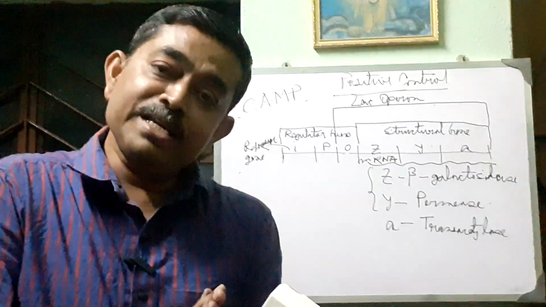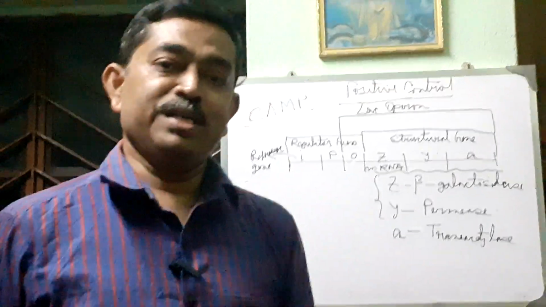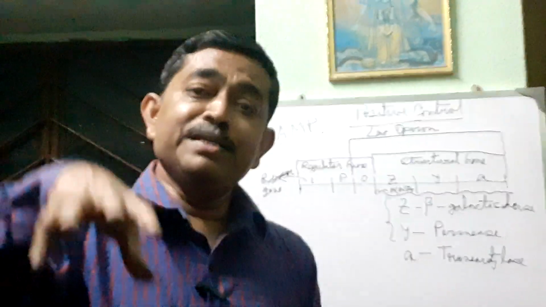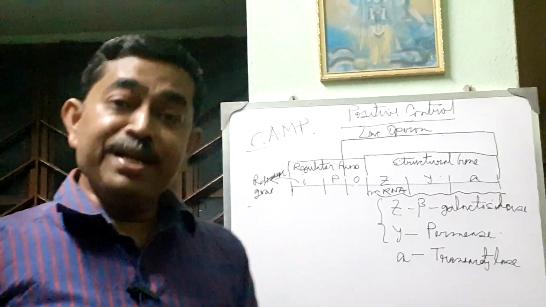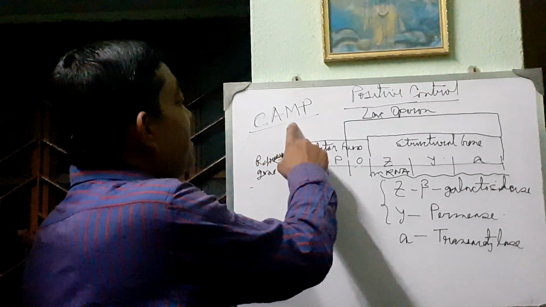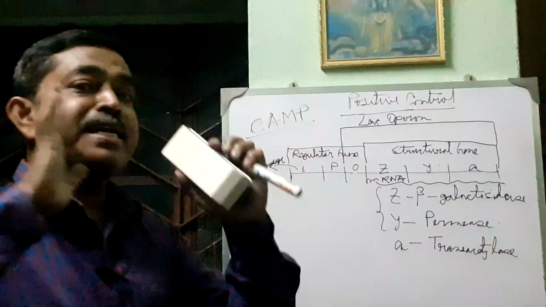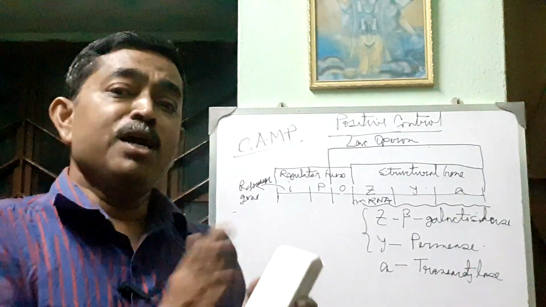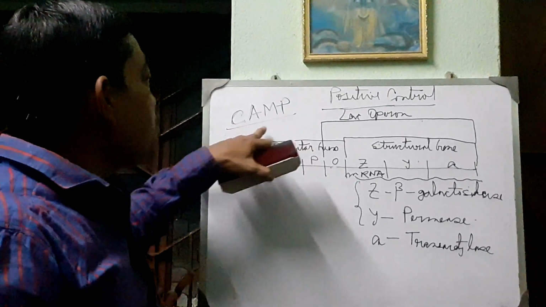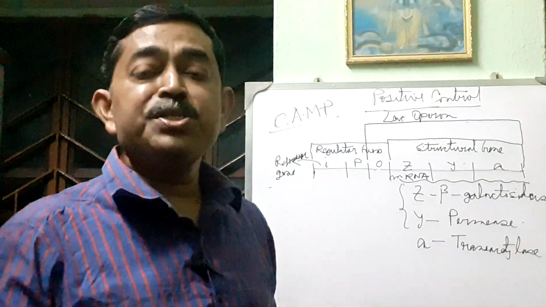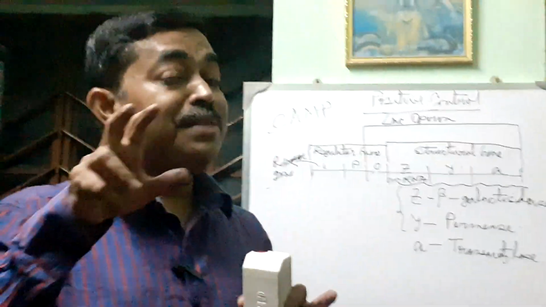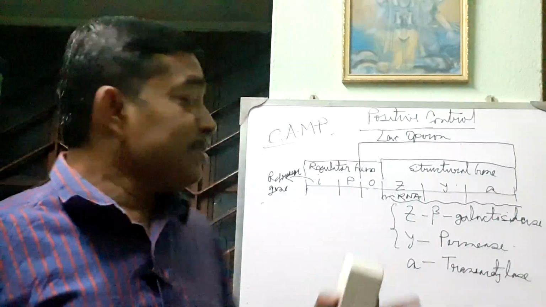When lactose is present and glucose is less in quantity, then lactose will be more in quantity. What happens to this cyclic adenosine monophosphate? Because in the glycolysis cycle, glucose is converted into pyruvate, and the cyclic adenosine monophosphate is converted to ATP, adenosine triphosphate. So there will be no cyclic AMP in presence of glucose. But when glucose is less and lactose is more, then what happens?